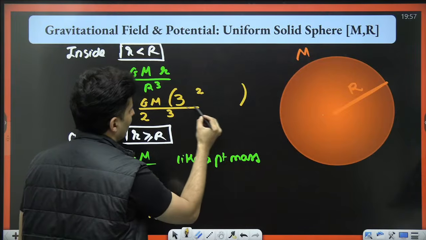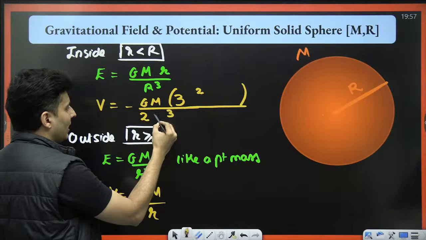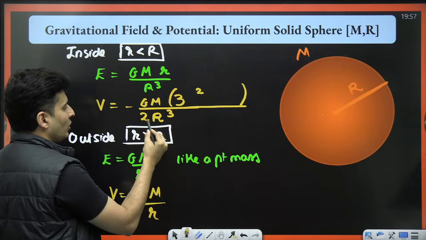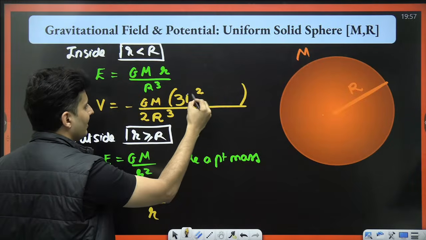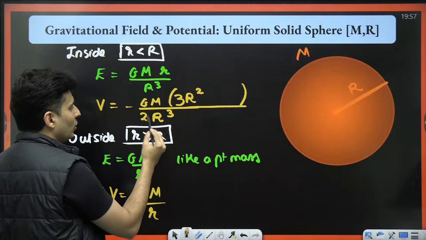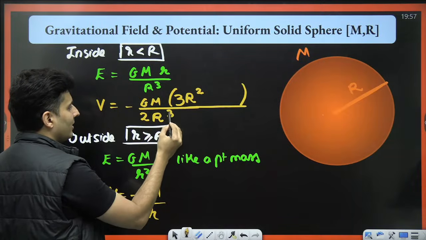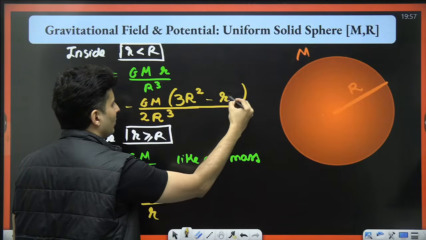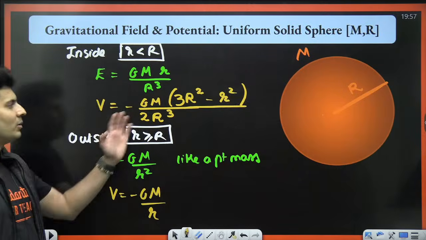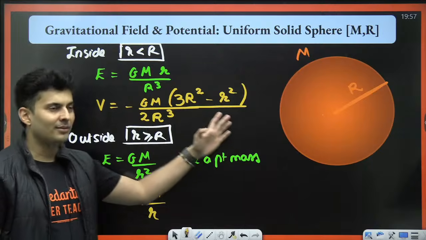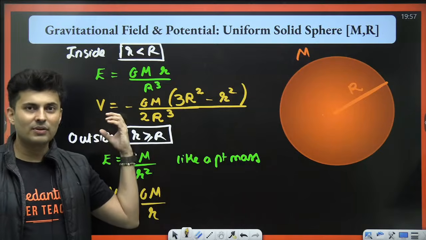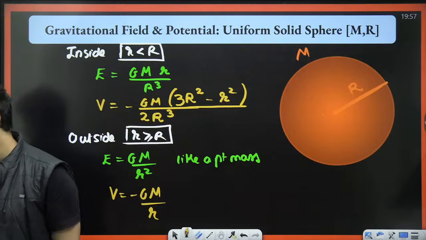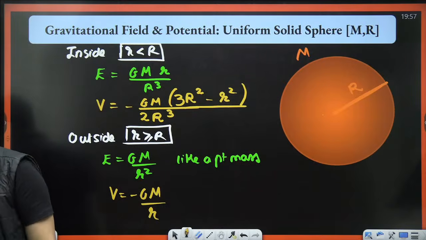And put brackets over here. That's it. Here what comes is 2r cube, and here it becomes 3r square. And here you put minus and then you put small r square. That's the only difference. So it is slightly complex when you are inside a solid sphere and you're trying to find the potential.